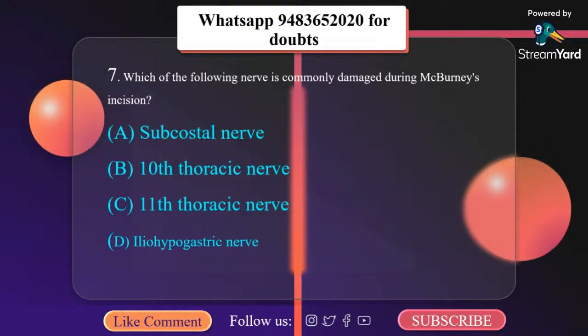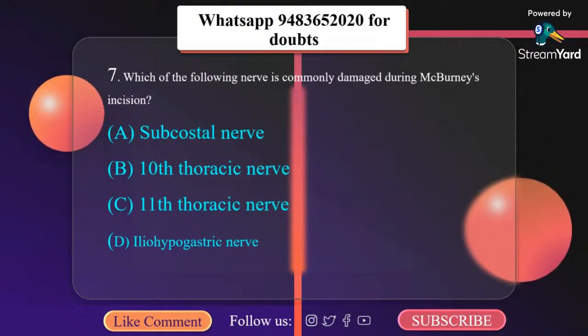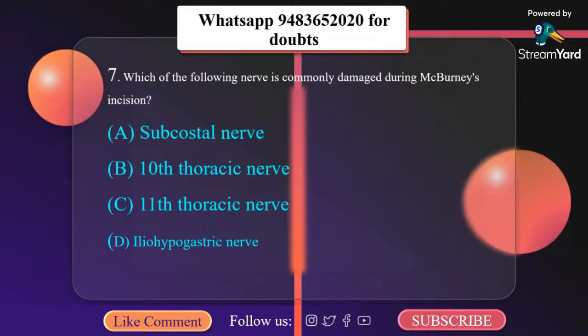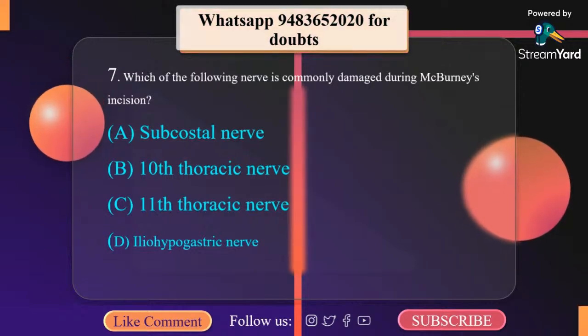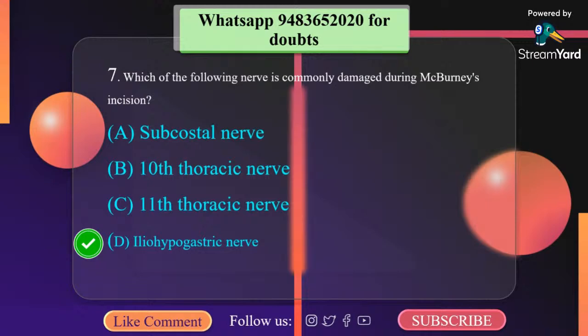Which of the following nerves is commonly damaged during McBurney's incision? A. Subcostal nerve, B. 10th thoracic nerve, C. 11th thoracic nerve, D. Iliohypogastric nerve. This is the iliohypogastric nerve which is damaged.